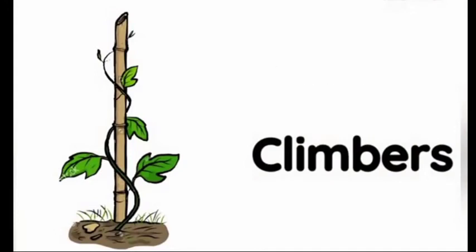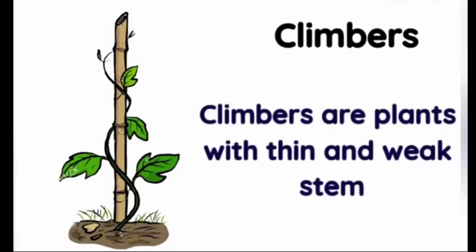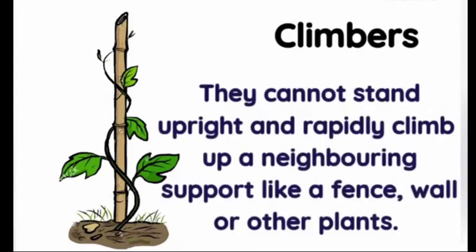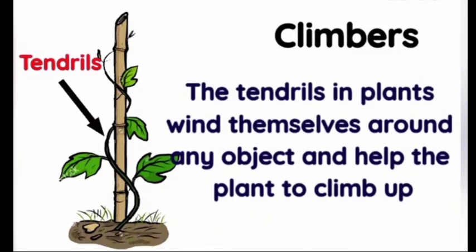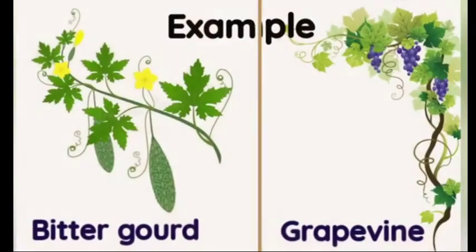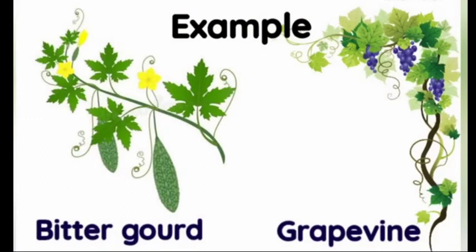Climbers. Climbers are plants with thin and weak stems. They cannot stand upright and rapidly climb up a neighboring support like a fence, wall, or other plants. The tendrils in the plant wind themselves around any object and help the plant to climb up. Common climbers include bitter gourd and grapevine.